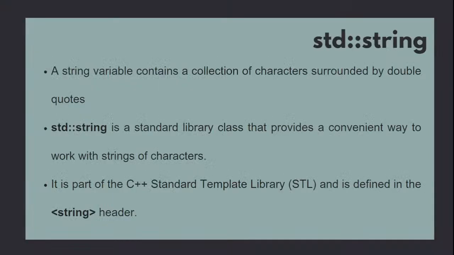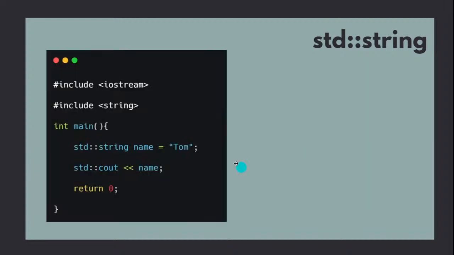A string variable contains a collection of characters surrounded by double quotes. So when you go for string, you mention it inside double quotes. When you go for characters, you mention it inside single quotes. The string is available in standard. It is a standard library class that provides a convenient way to work with strings of characters. It is a part of the C++ standard template library, and it is defined in the string header. So you can add #include string, or you can even access it directly.